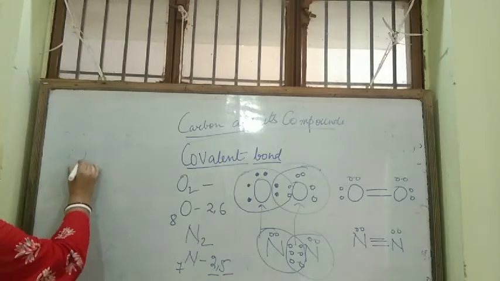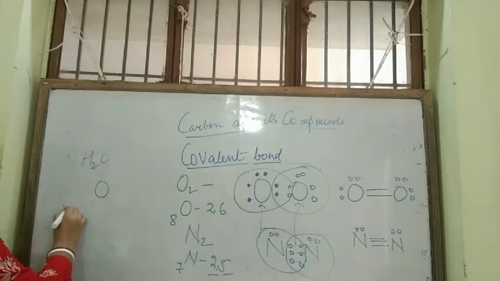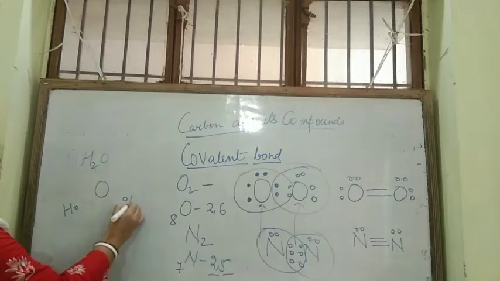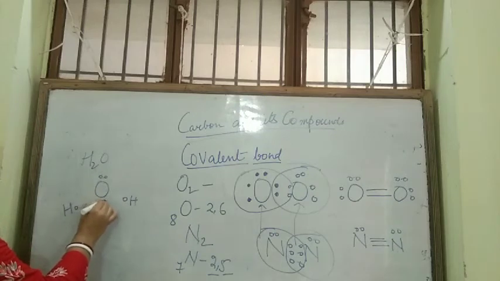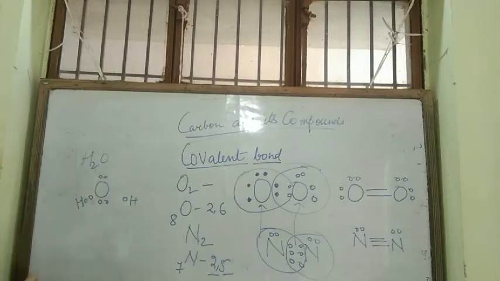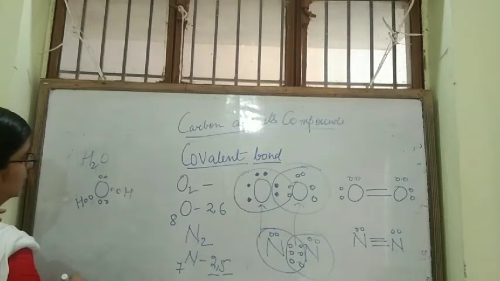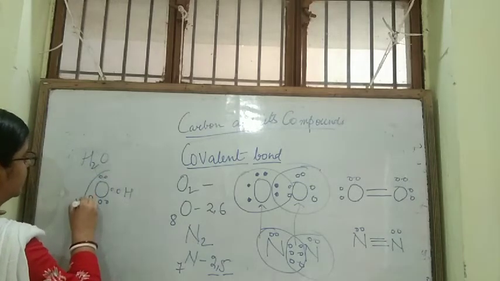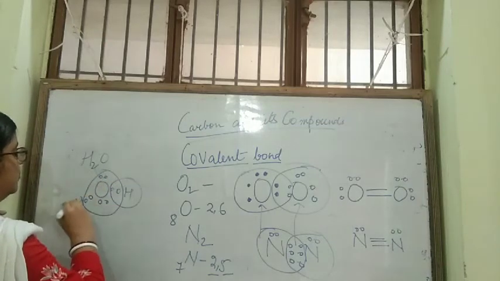Now you can take up the example of water. In water, oxygen is bonded to hydrogen atoms. How can you show it? Each hydrogen atom requires 1 electron to complete its duet, and oxygen requires 2 electrons to complete its octet. So oxygen will share 1 electron with 1 hydrogen, and 1 electron with the other hydrogen. So with 2 hydrogens it will share 2 electrons.